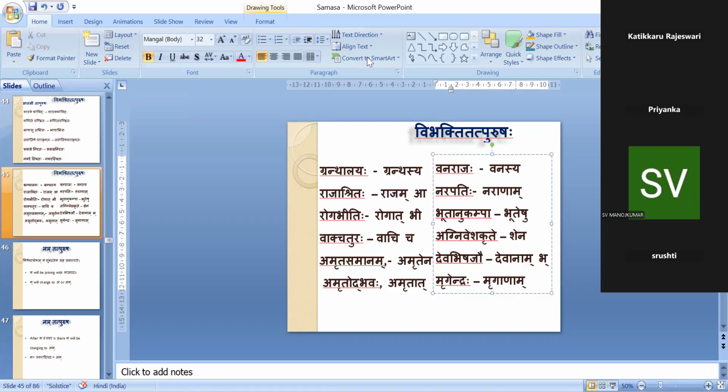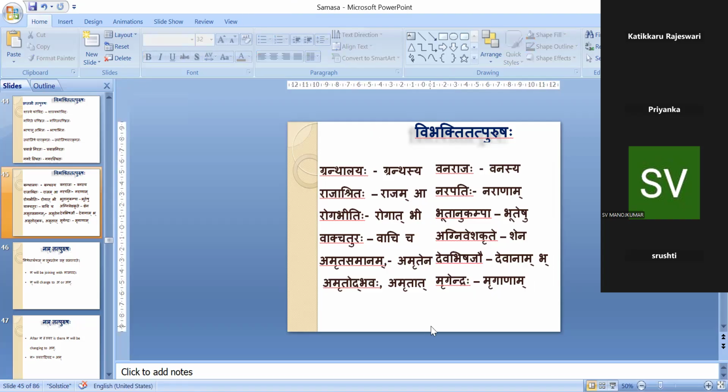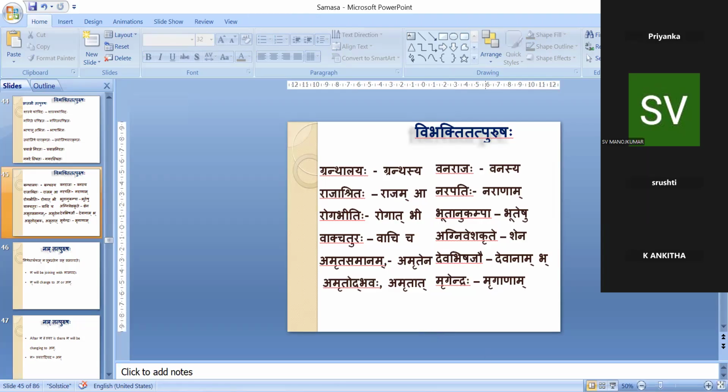The main thing we have to remember in vibhakti tatpurusha samasa is, like I have told, dvitiya and shashti we are not using.